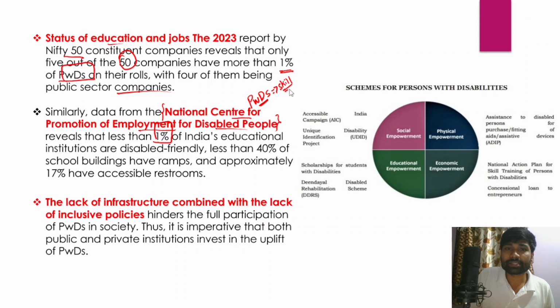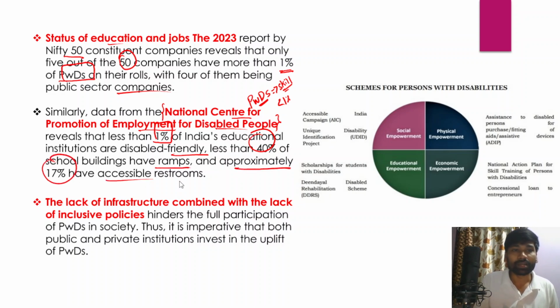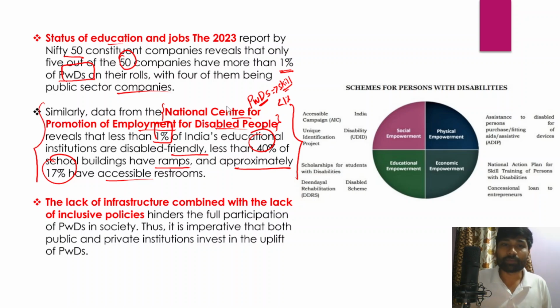But on the other hand, less than 1% of India's total educational institutions have disabled friendly infrastructure, and in fact less than 40% of the school buildings have ramps, and approximately 17% of these schools have accessible restrooms for disabled students. So certainly it is a cause of concern, and the government should look into it, and the government should also come up with certain guidelines and regulations for all these educational institutions to make education more and more accessible for persons with physical disabilities.